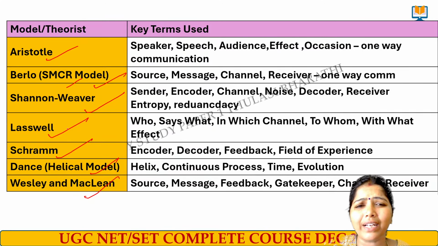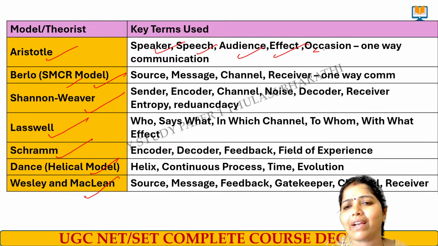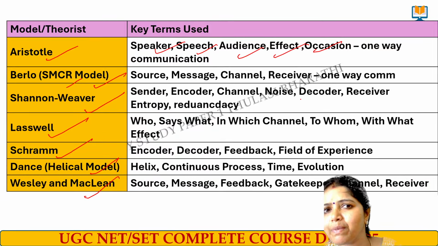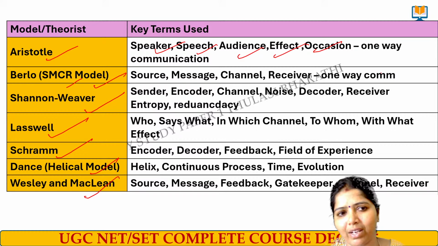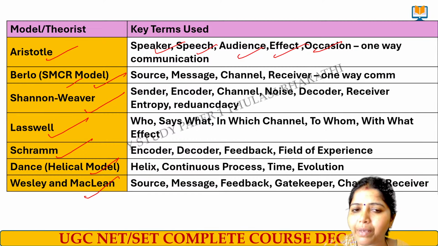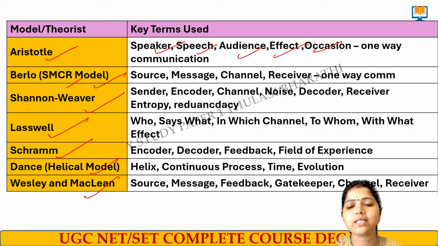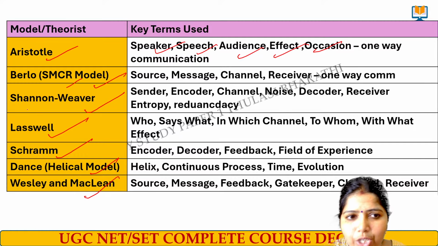Imagine a political meeting. Speaker will be there, speech will be there, audience, effect, occasion. These are all the things that will be there in the Aristotle model. It is a one-way communication. Berlo's SMCR means source, message, channel, receiver. SMCR is also a one-way communication.